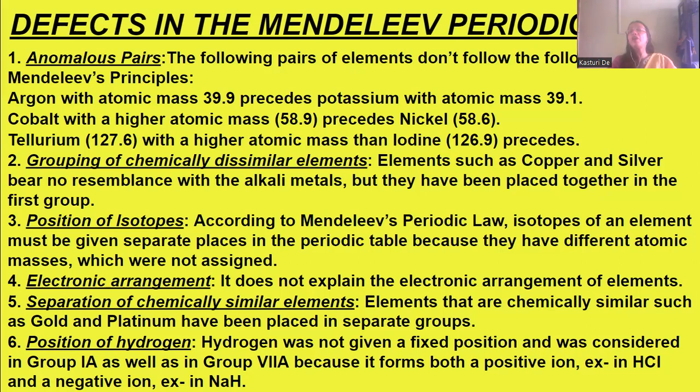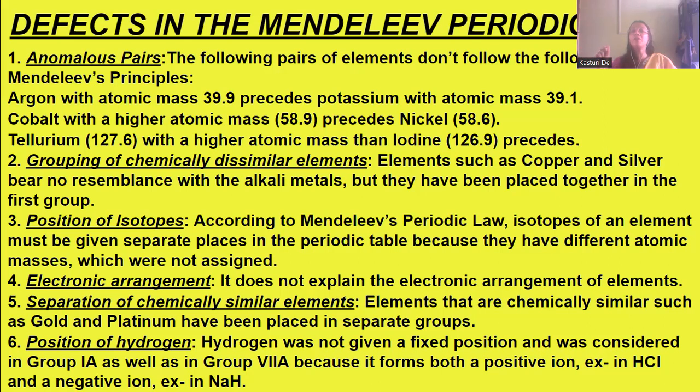Then position of isotopes. According to Mendeleev's periodic law, isotopes of an element should have separate places in the periodic table because they have different atomic masses, which were not assigned. Then electronic arrangement. It does not explain how the elements were electronically arranged.